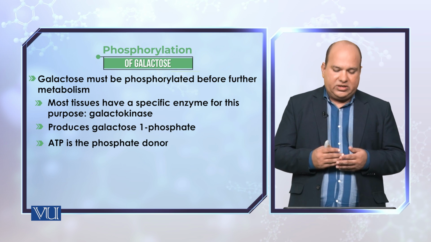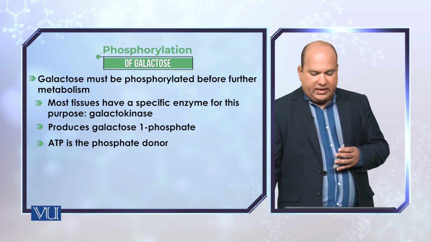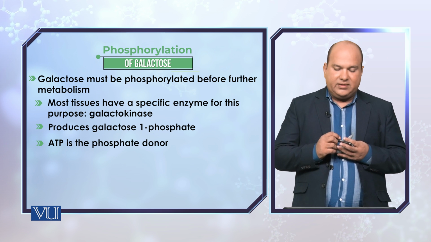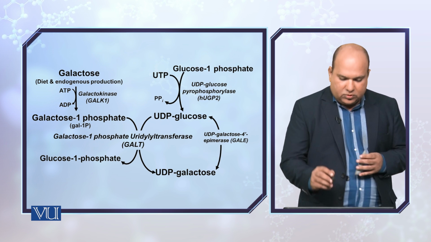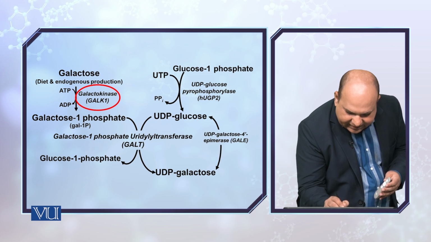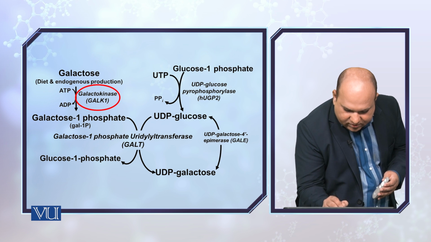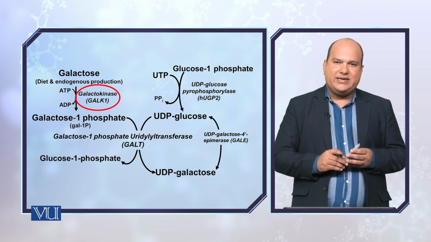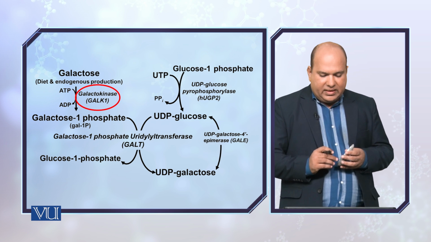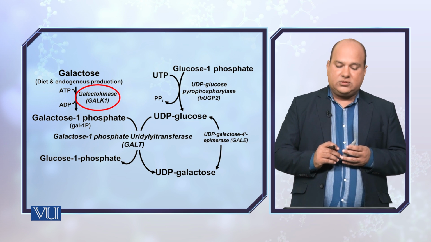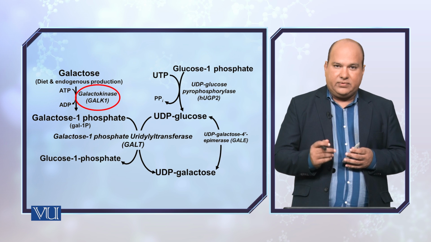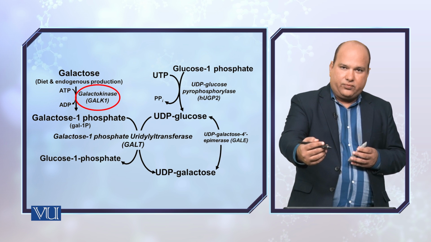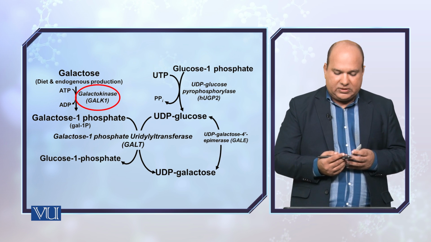undergoes phosphorylation, giving rise to galactose 1 phosphate through the enzyme galactose kinase. And of course, the donor of the phosphate here is the ATP molecule. Then, because of the phosphorylation of galactose, you get galactose 1 phosphate.